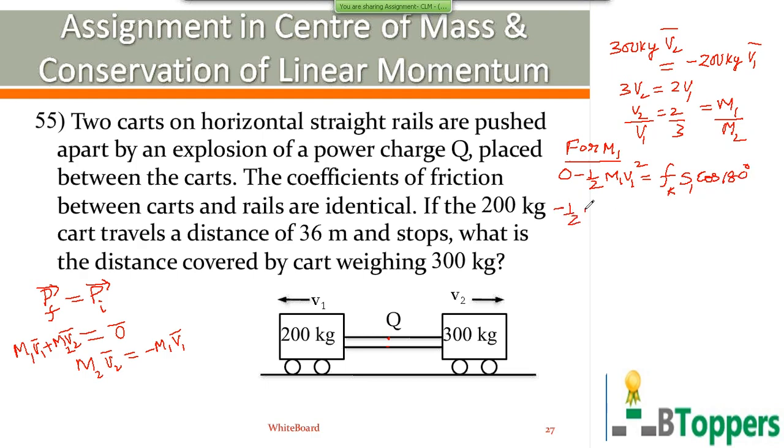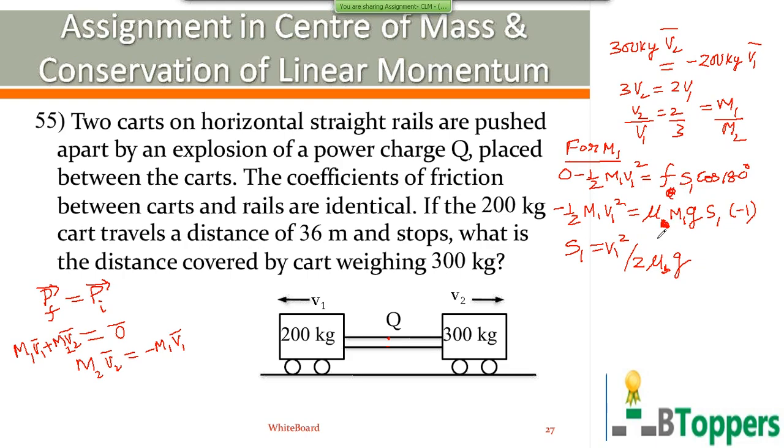So here minus half m1 v1 square equals minus f S1, where the magnitude of the frictional force on the cart of mass m1 is the product of the coefficient of friction and the magnitude of the normal reaction. The magnitude of the normal reaction on the cart of mass m1 you can write as m1 g. Cos 180 degrees is equal to minus 1. So you get S1 equal to v1 square by 2 nu g.